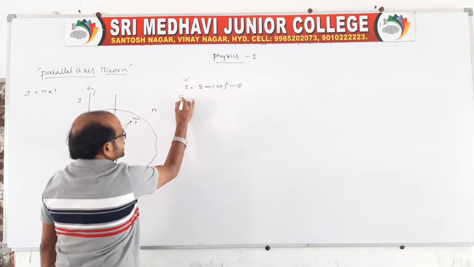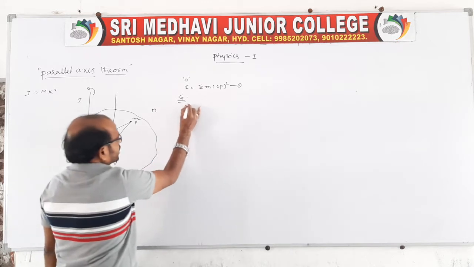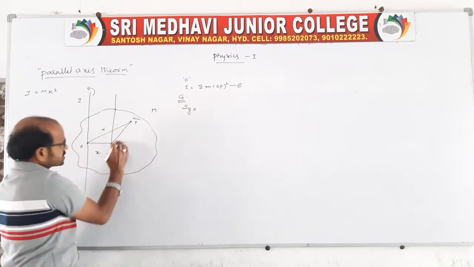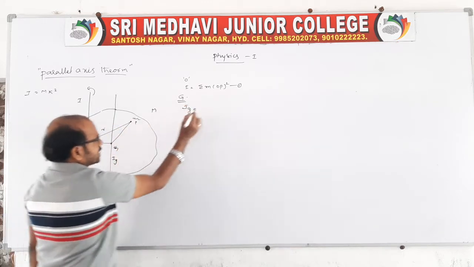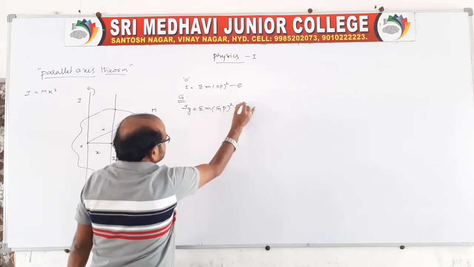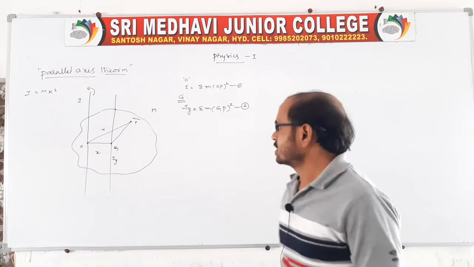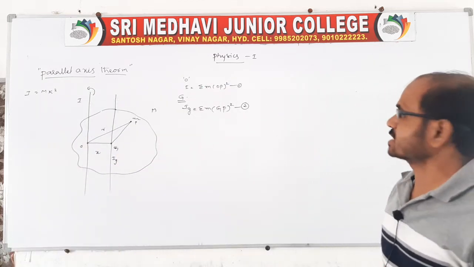And here about the center, say center of gravity G, the moment of inertia, again you write Ig is equal to, so this particle at a distance of GP, again you take sigma m GP whole square, equation 2, like this. Clear? So now we know there are two moments of inertia.